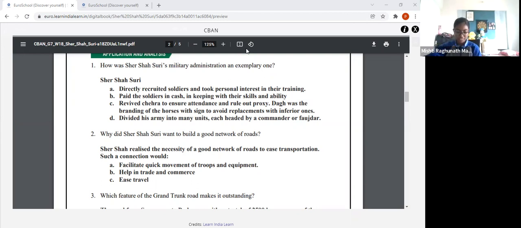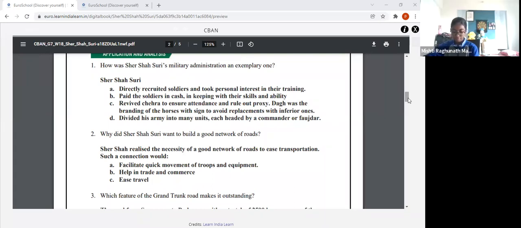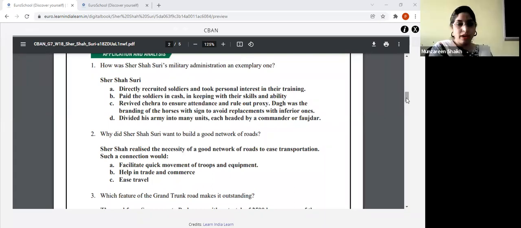Branding of the horses, so that the horses do not get mixed up with the other inferior horses. Okay. Next is, why did Sher Shah Suri want to build a good network of roads? Why do you think he wanted to build a good network of roads?